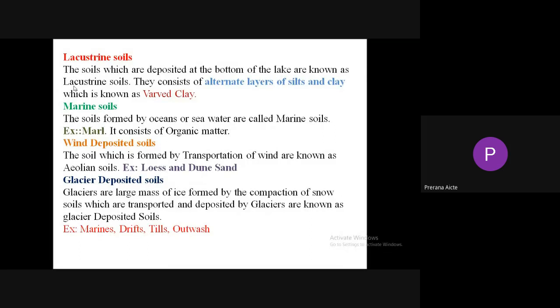You should remember all these things. They may be given as matching or asked in objective questions. For example, they may ask whether an example for glacier deposited soils is loess, loam, varved clay, or drifts. Like that, they may ask questions. So glacier deposited soils, examples are moraines, drifts, tills, outwash.